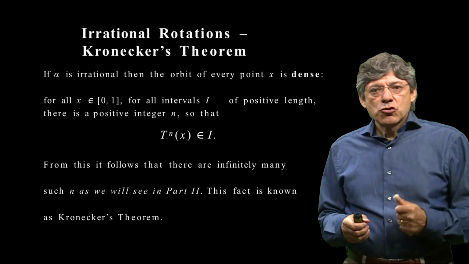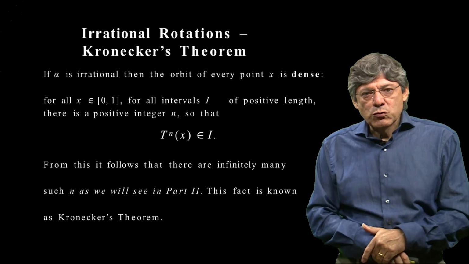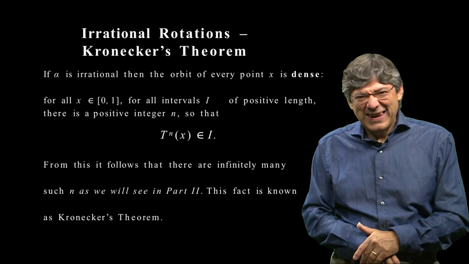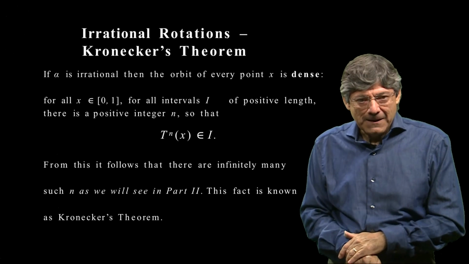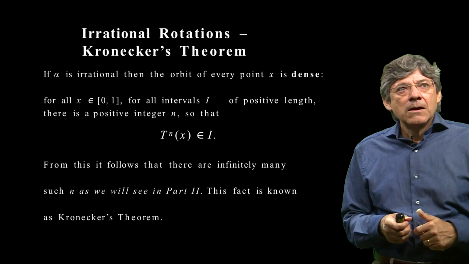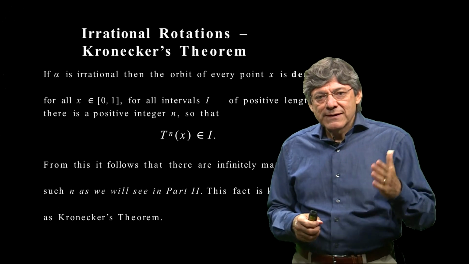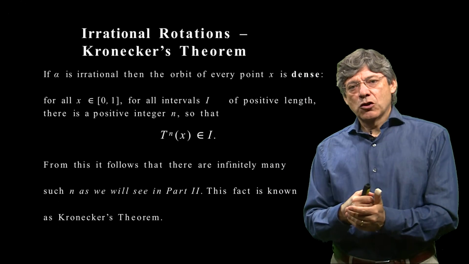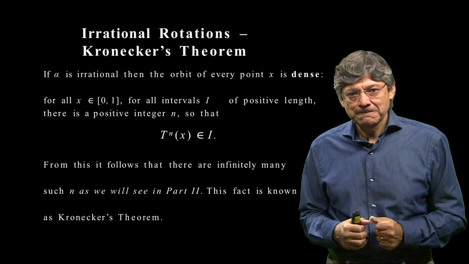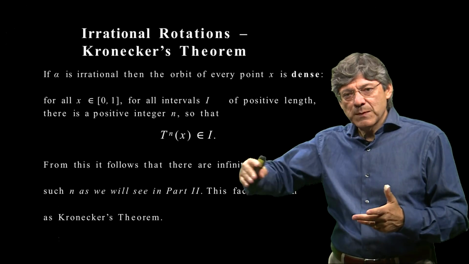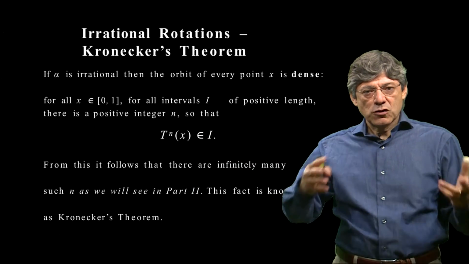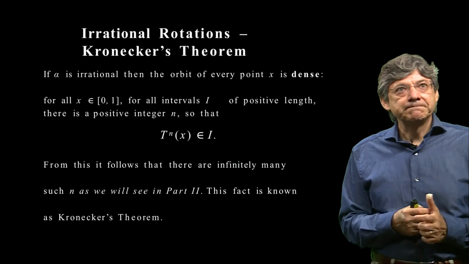So now we introduce Kronecker's theorem, which will answer the question, does 6 to the n start with a 9? Suppose now that alpha is an irrational number. So Kronecker's theorem says take alpha irrational and define a transformation T to be T of x equals x plus alpha mod 1, a transformation defined in the unit interval.